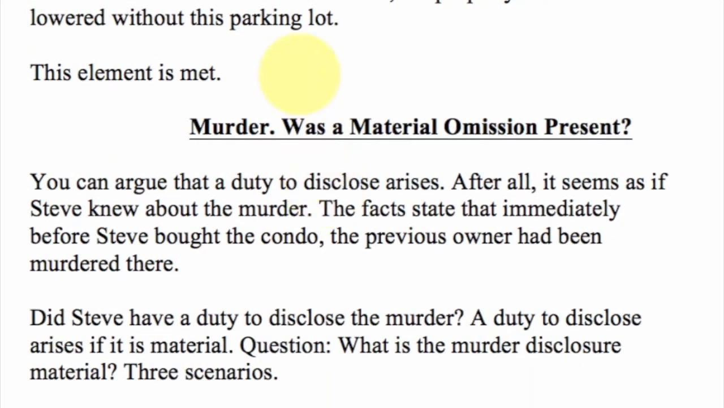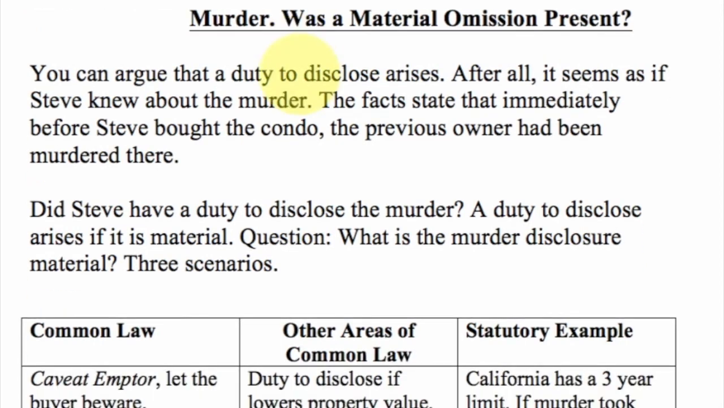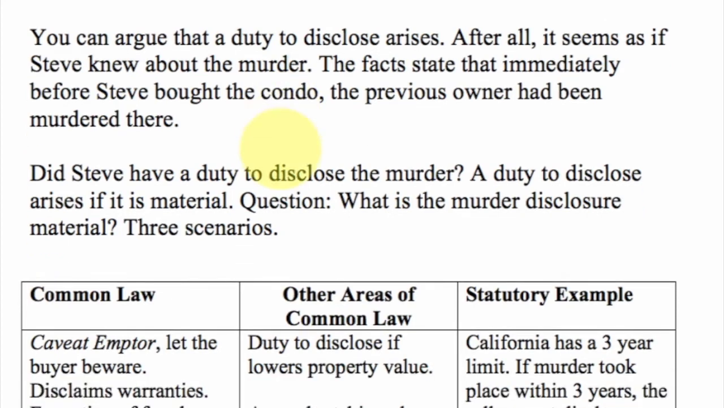Now, I think a lot of people had more questions about the murder, and was that a material omission? The duty to disclose the murder can arise because it seems that Steve did know about the murder, because the facts state that immediately before buying the condo, the previous owner had died or had been murdered there. So let's be specific there.